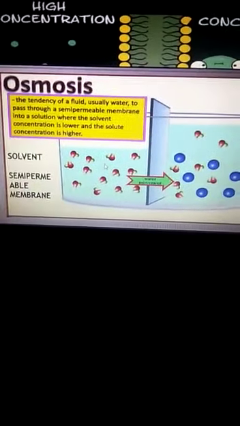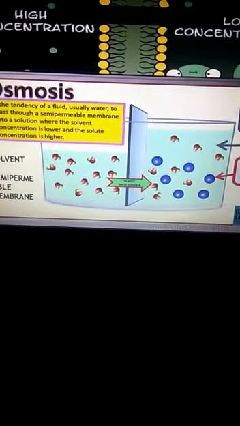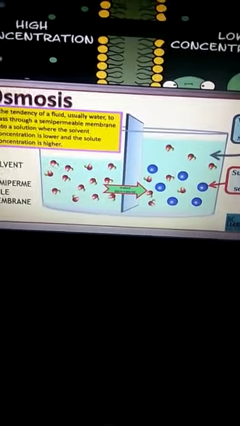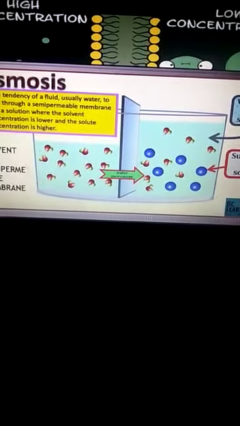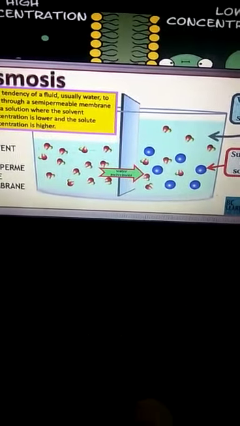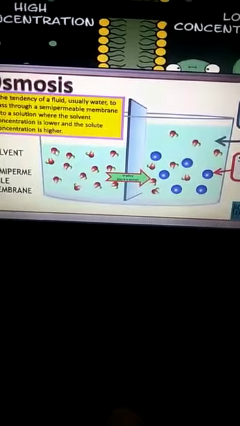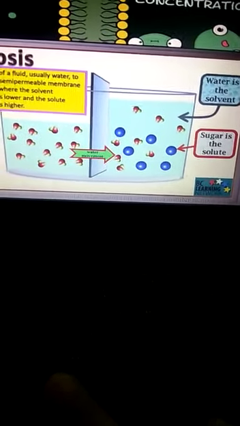Now try to understand these molecules over here. Can you see the left side of the semi permeable membrane? Left side का आपको बीकर दिख रहा है, लाइट ब्लू कलर वाटर को डिनोट करने के लिए दिया. Can you see this small molecule? This represents water. So if I count 1, 2, 3, 4, 5, 6, 7, 8, 9, 10, 11, 12, 13. 13 to 14 water molecules are present here. इस सेमी परमेबल मेम्ब्रेन के राइट साइड पे देखिए, यही वाले वाटर मॉलिक्यूल्स कितने हैं? 1, 2, 3, 4, 5, 6, 7, 8. दैट मीन्स वाटर यहाँ पे ज़्यादा है और वाटर यहाँ पे कम है.